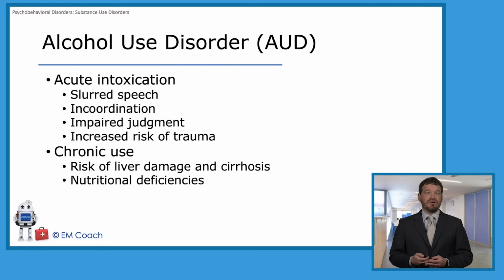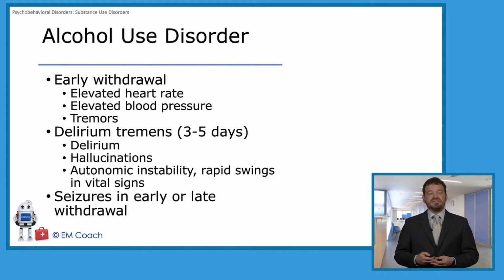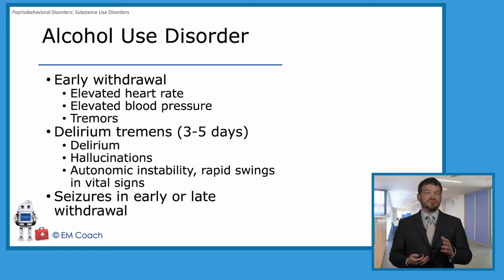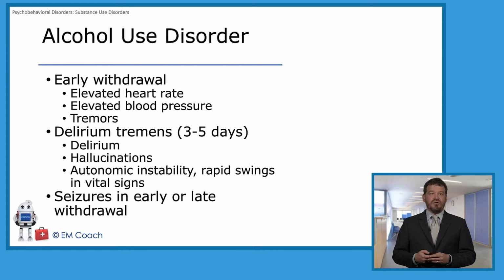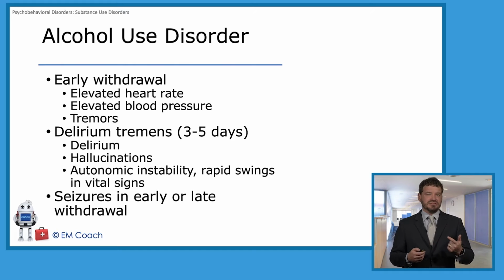Chronic use of alcohol can be complicated by liver disease and cirrhosis and can also cause a variety of nutritional deficiencies. We often see these patients presenting with early withdrawal. They might be a little restless, tachycardic, hypertensive, maybe a little tremor. Late withdrawal, or delirium tremens, the delirious state of alcohol withdrawal, typically takes about 3 to 5 days to develop. These are the patients who have delirium, hallucinations, autonomic instability and swings in their blood pressure that can precede death.